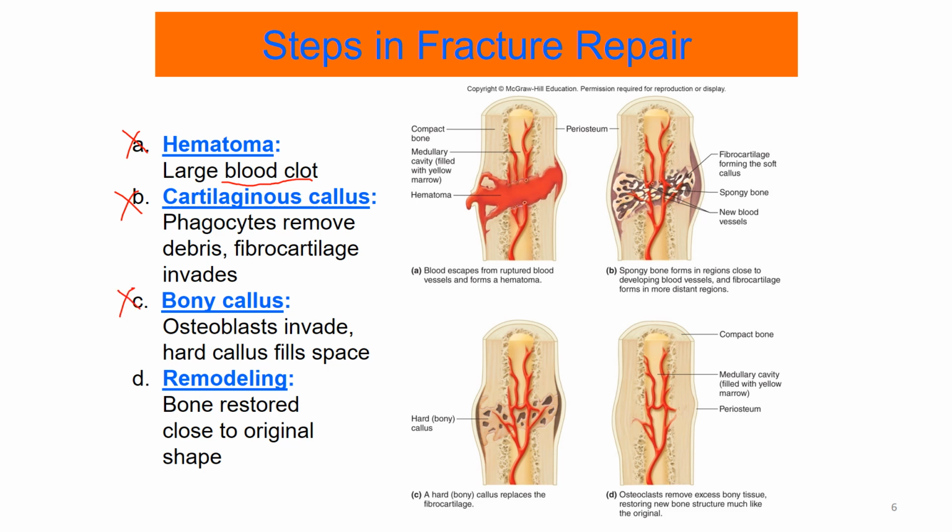Bony callus, this one the osteoblasts come in, lay down the bone. Finally, remodeling is to fix any mistakes that were made when the bone was being laid down. And so if you see on this picture, it doesn't look right, but after remodeling, it's mostly back to normal. Except that where the bone was broken before, you can see how it sticks out on the sides. So this can be seen on x-rays, especially if the bone did not heal properly.